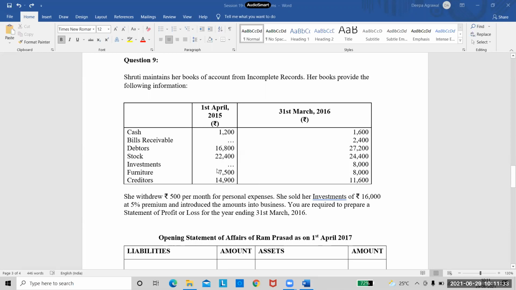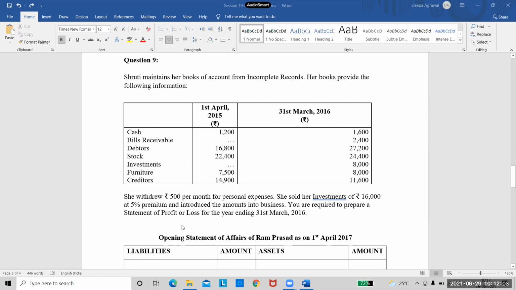And here bills receivable and investment is given as blank. So what does it mean? That means when we are doing the opening capital, we do not have any bills receivable, we do not have any investment. These two items are there at the end of the year. But when we started the year, these items were not there. So when you're doing opening statement of affairs, you will not write bills receivable and investments as there is no value given for them.